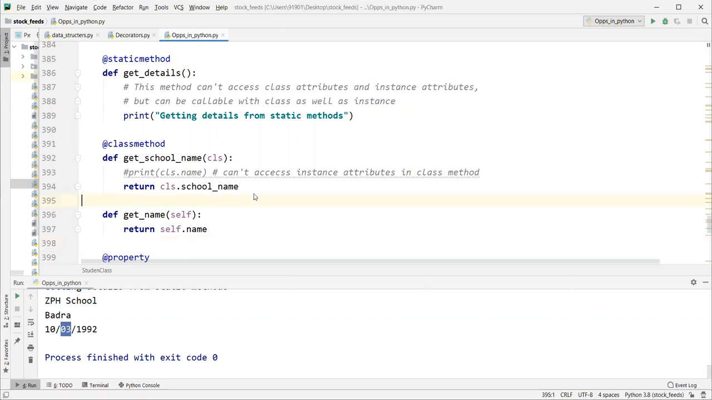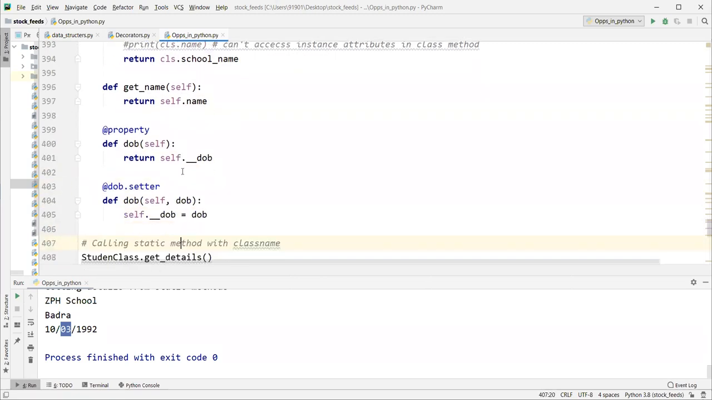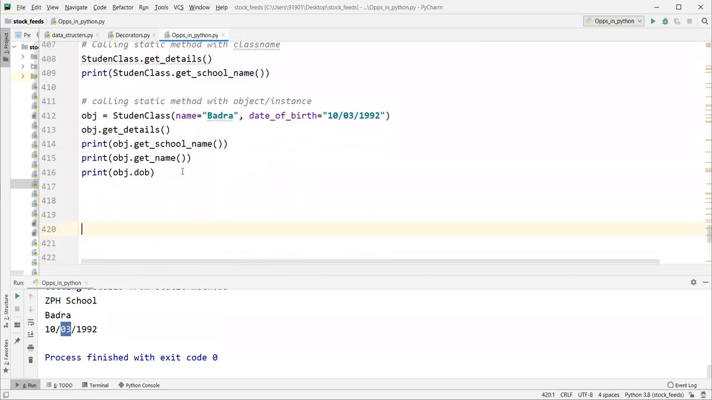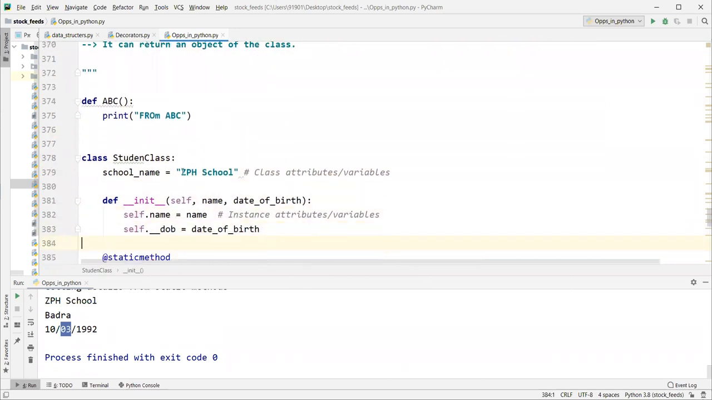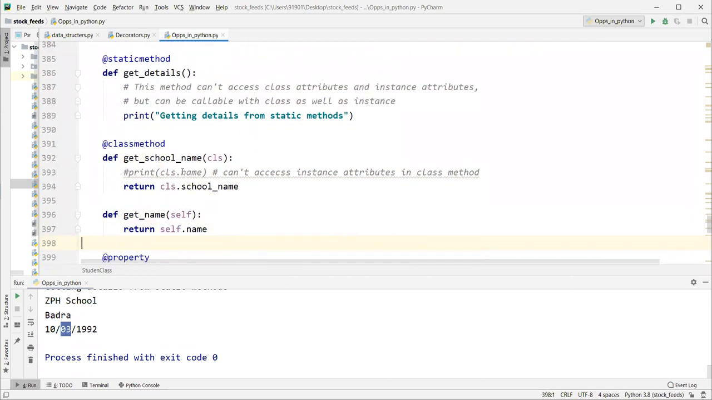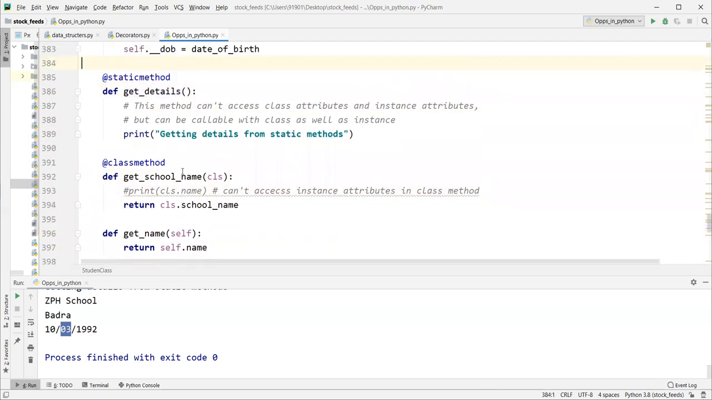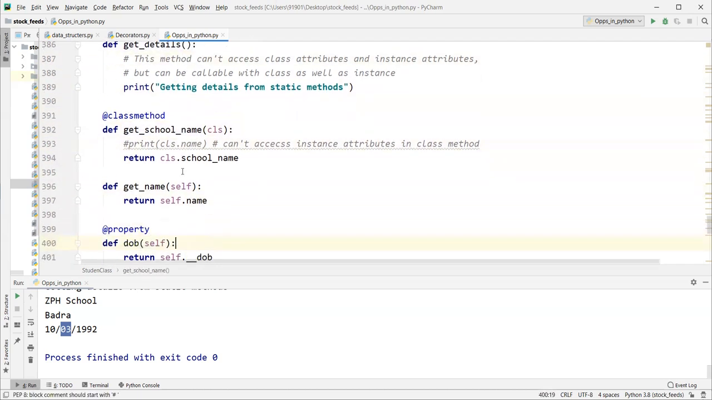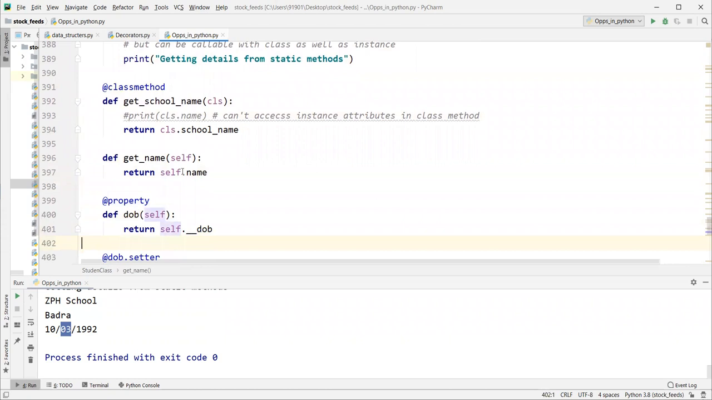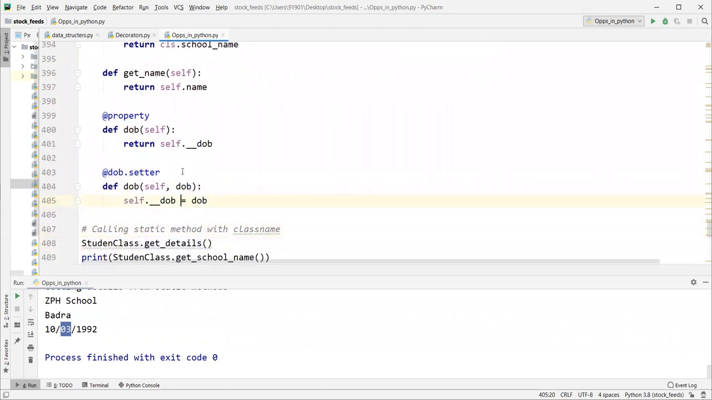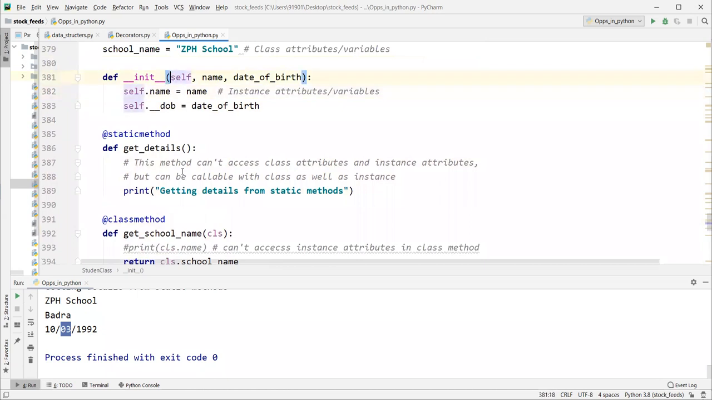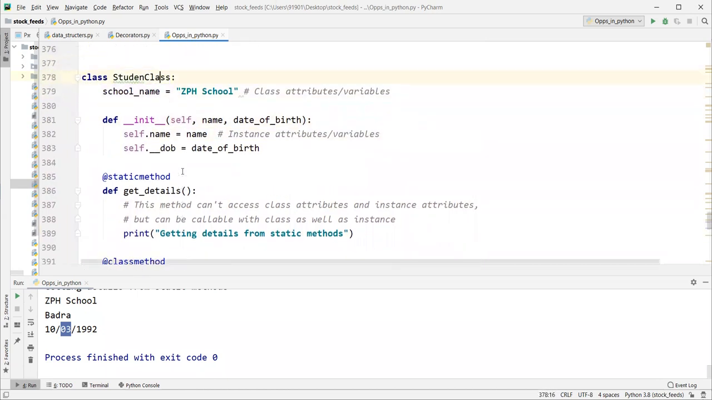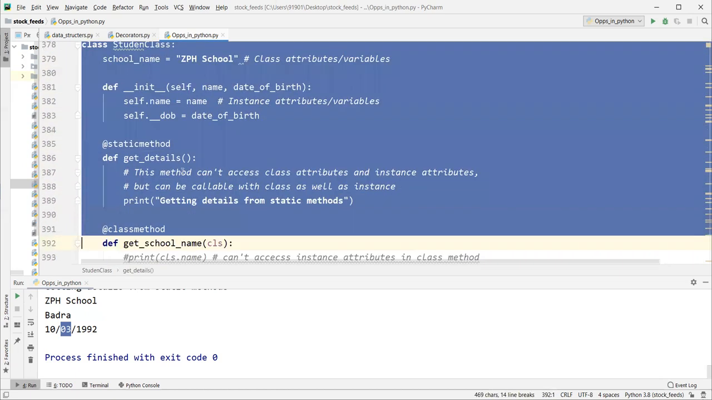Now we have familiarity with this, right? We almost covered everything, guys. A class contains static methods, class methods, and instance methods, under properties. And special functions like constructors. So in this student class, we covered everything, right?